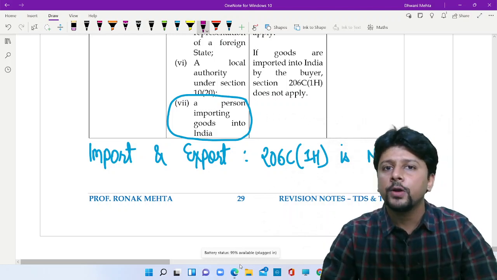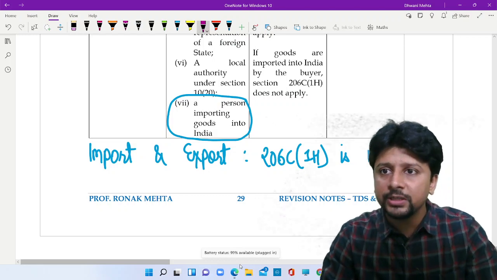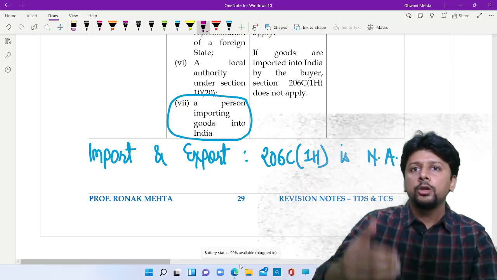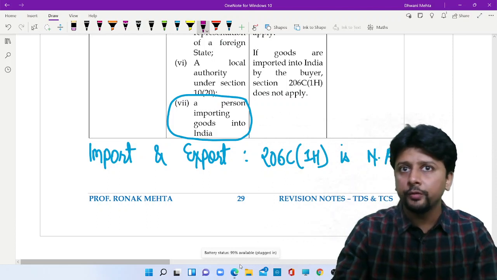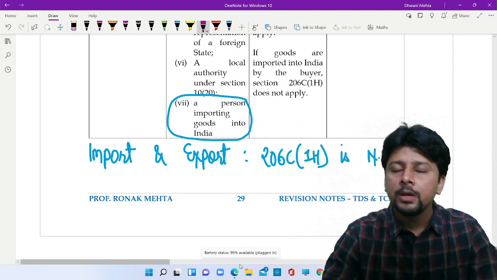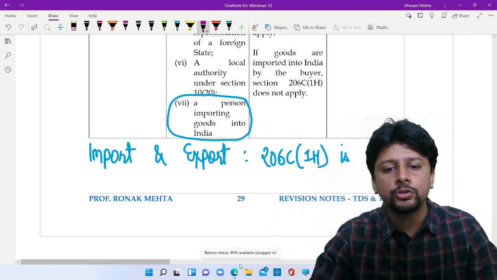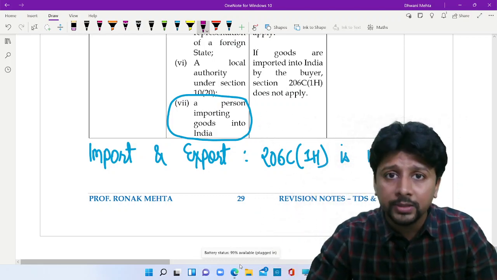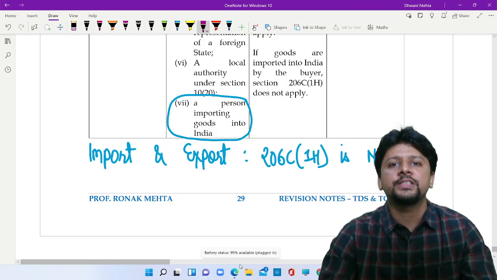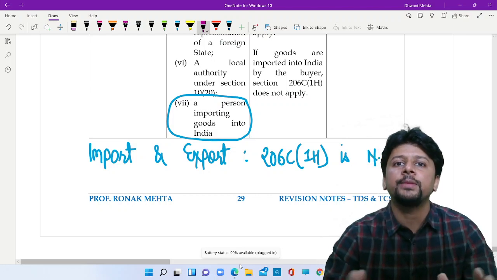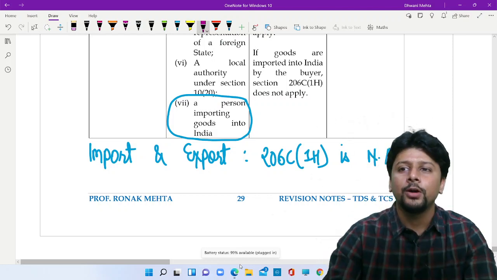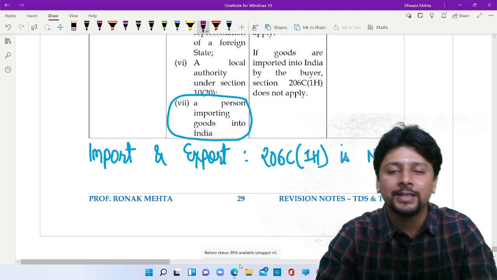Study well, keep your calm in the exams, attempt as much as possible and write those answers first which you feel you know best. If you feel MCQs are too difficult to handle, you can write MCQs towards the end. Give your descriptive answers first. Try to attempt as much as you can. All the very best, guys. Hope you have a good exam. Bye-bye.